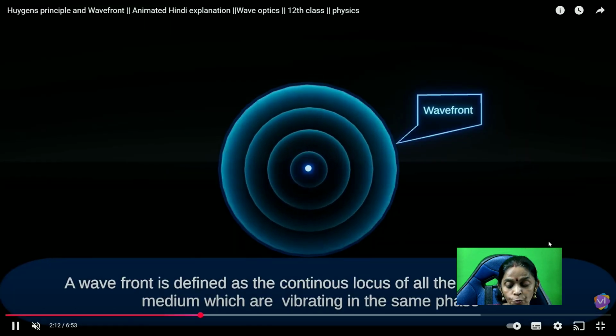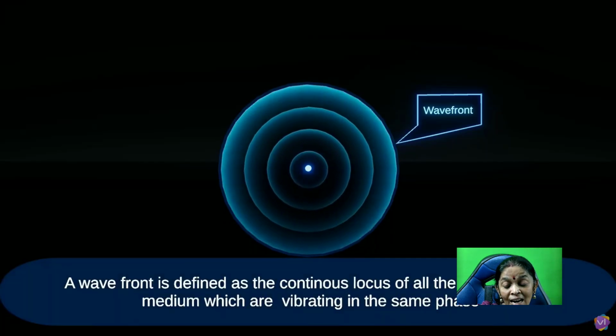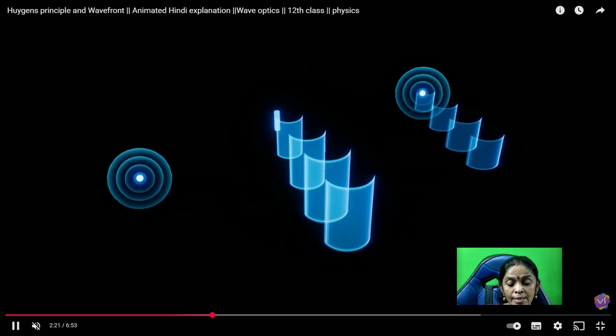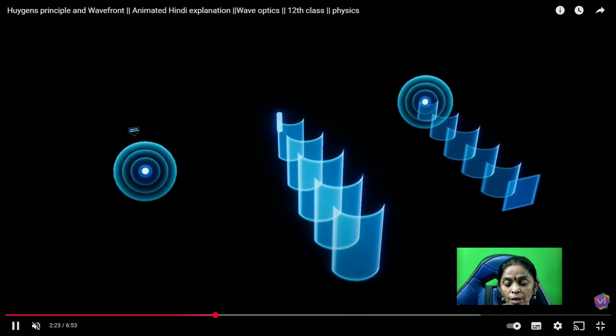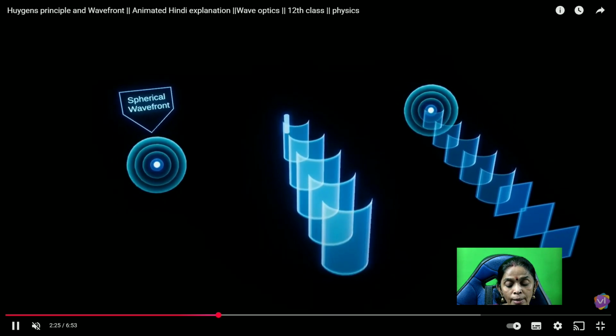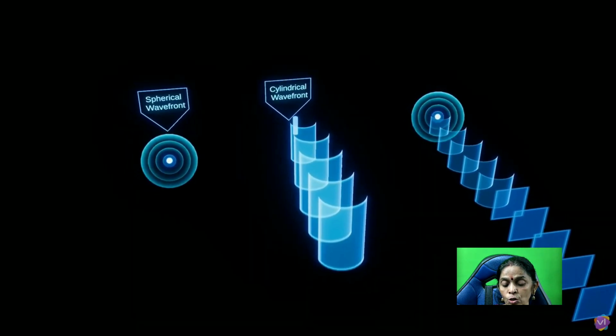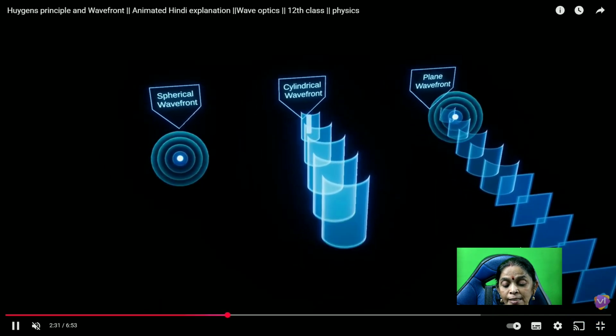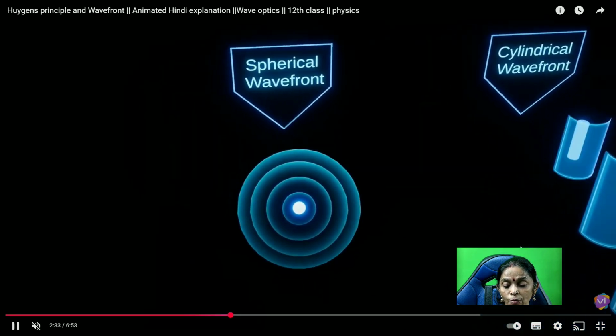So what is a wavefront? It is an imaginary line which you are drawing. It is a continuous locus of all points which are vibrating with the same phase. See here, this is also one of the wavefronts. This is called a plane wavefront, and this is called a spherical wavefront. Next is the cylindrical wavefront.